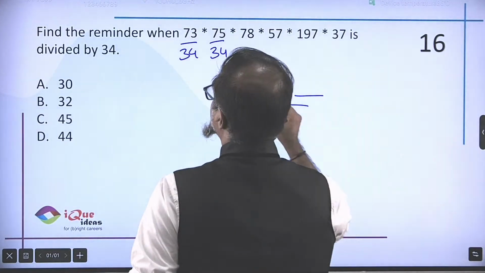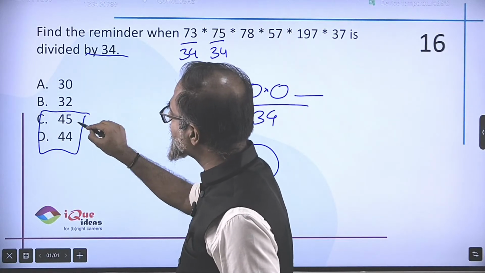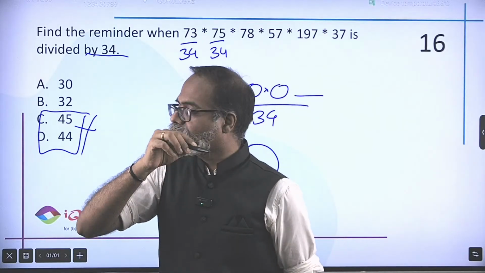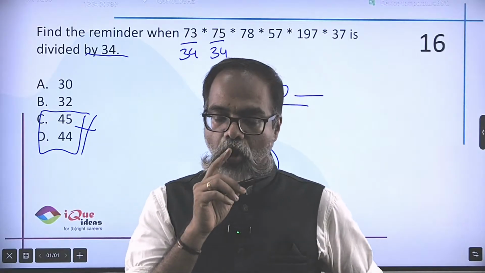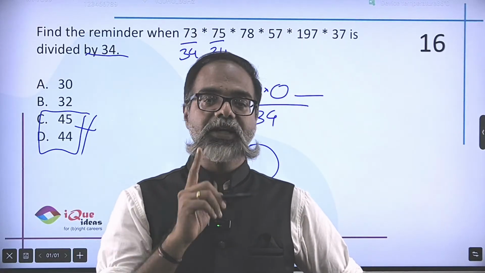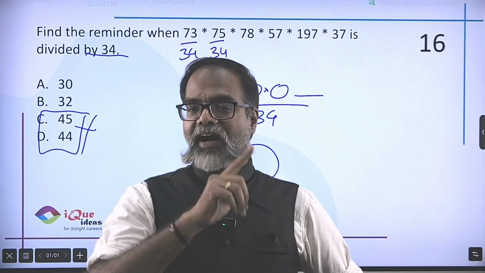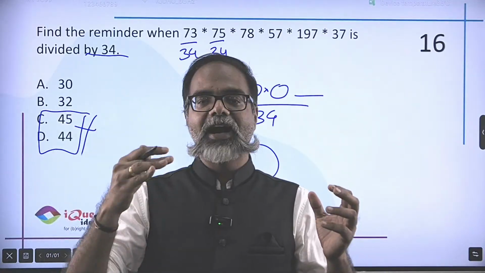Now, when a number is divided by 34, a remainder cannot be greater than that, right? So my answer is not 44 or 45. So from the two remaining options, it is either 30 or 32. I've worked this much out. So try this out. Divide each number by 34. Whatever the remainder comes, again keep dividing the product.